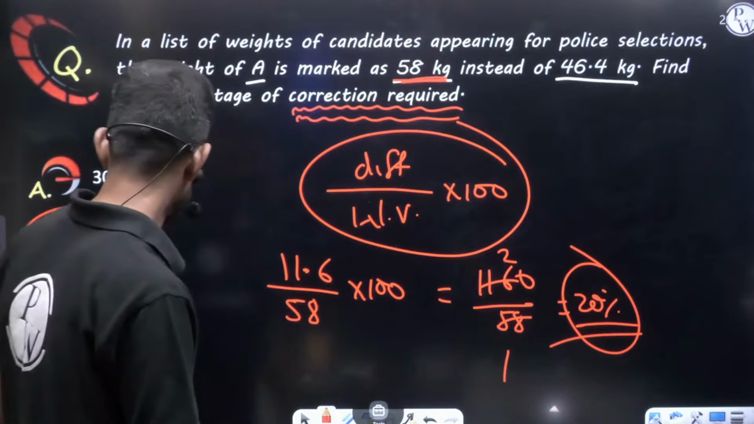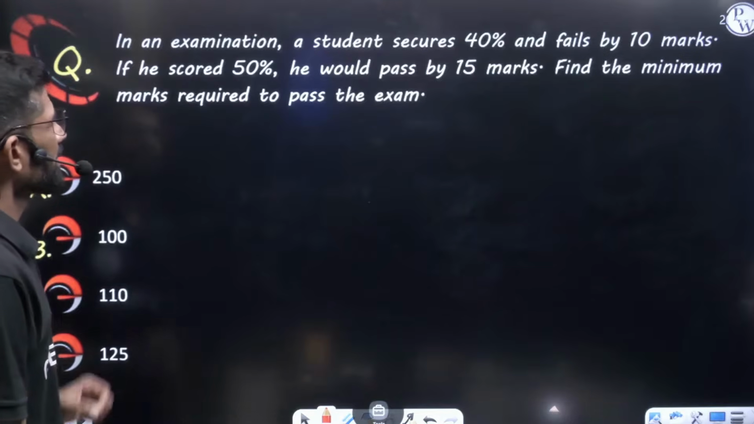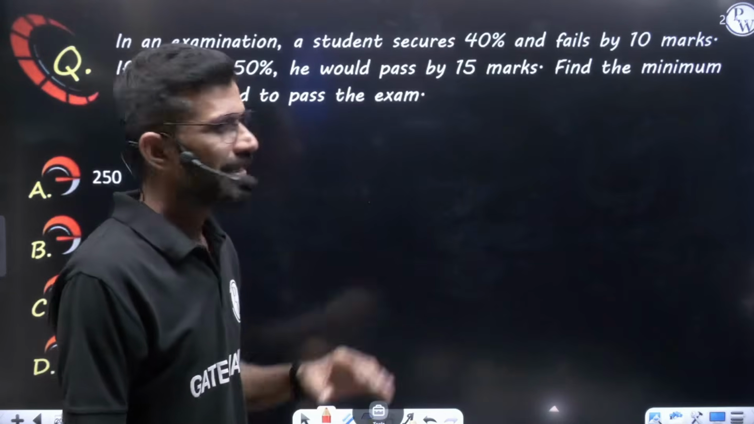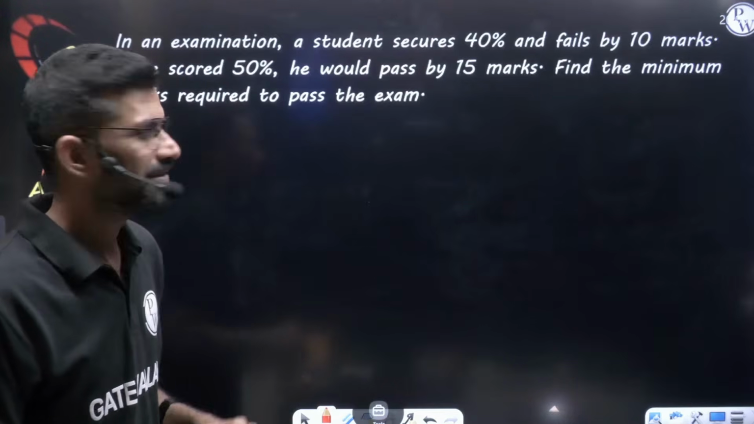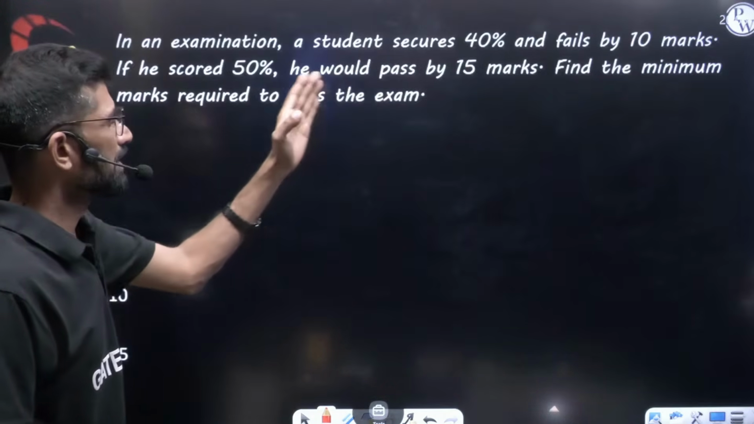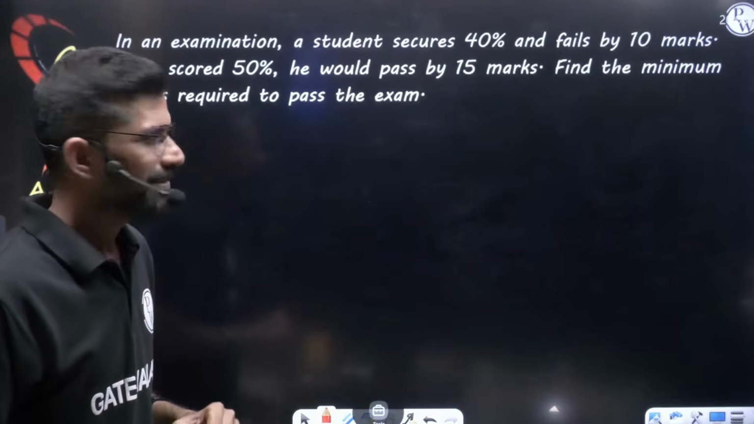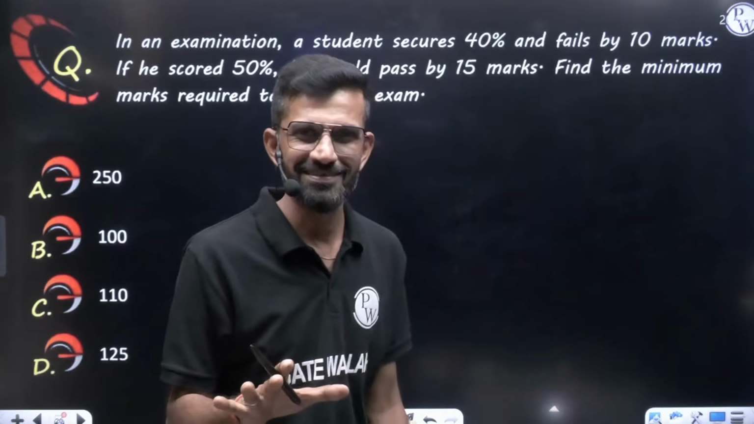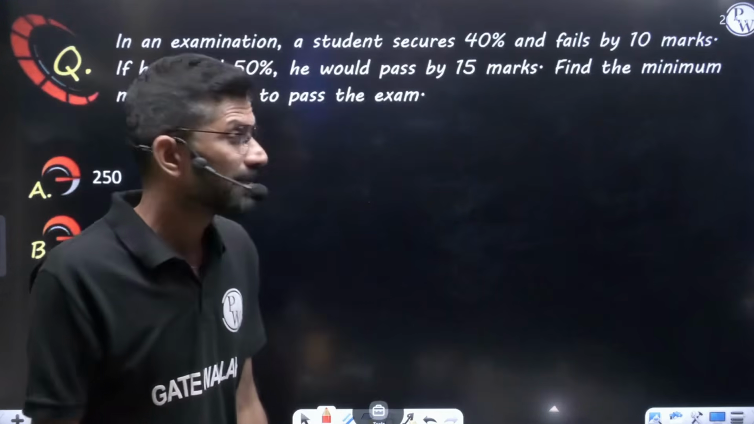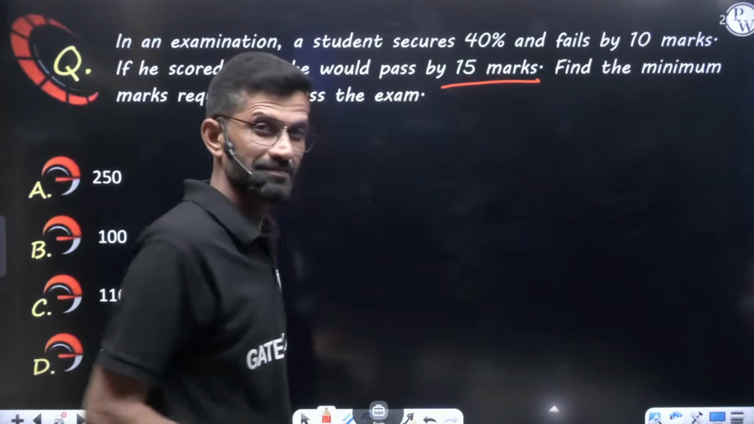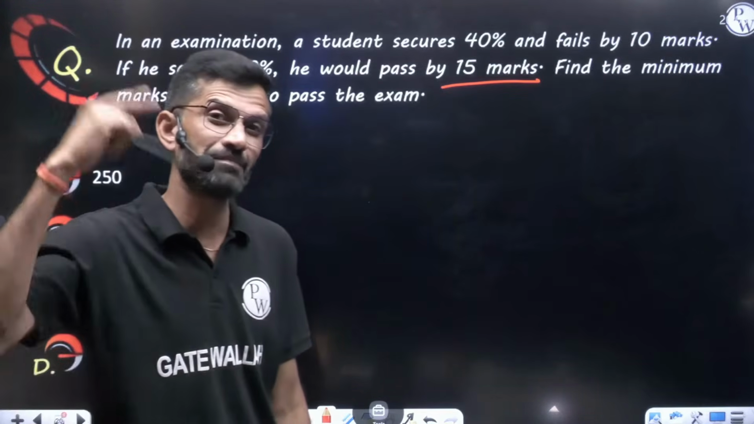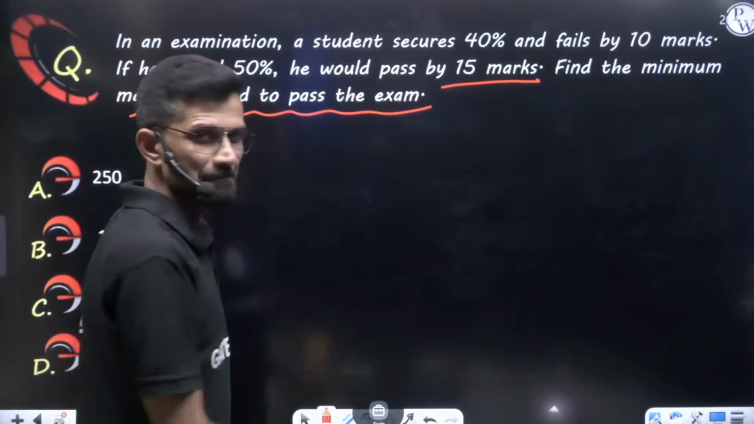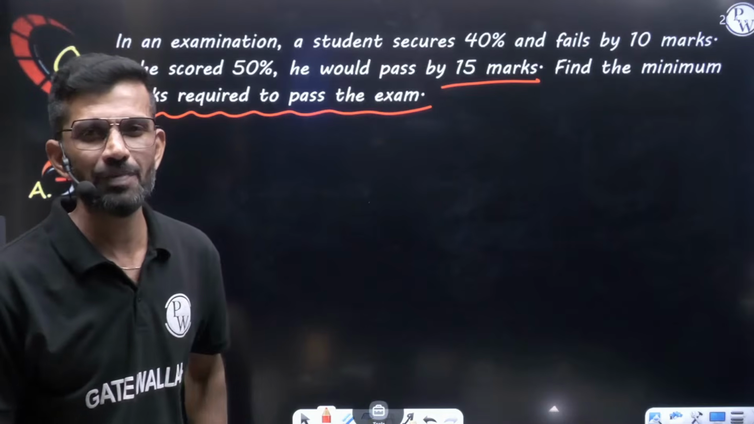Let's see the next question. Next question on the screen. In an examination, a student secures 40% and fails by 10 marks. If he scored 50%, he would pass by 15 marks, that is, he will get 15 marks more than the pass mark. Find the minimum marks required to pass the exam. What is the minimum marks required to pass the exam?